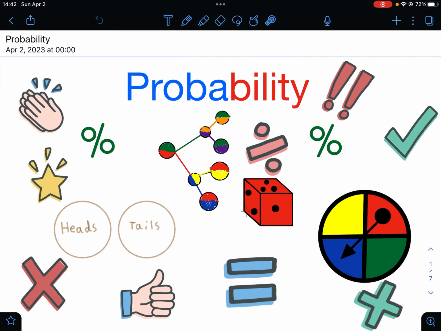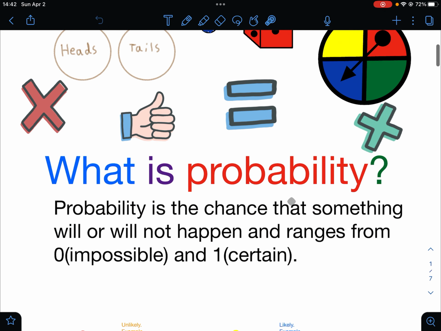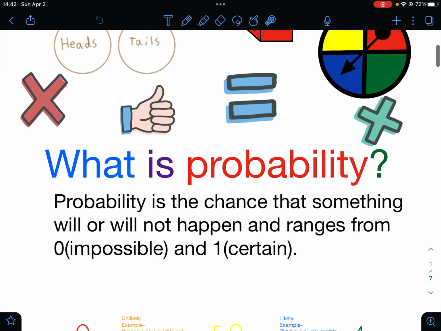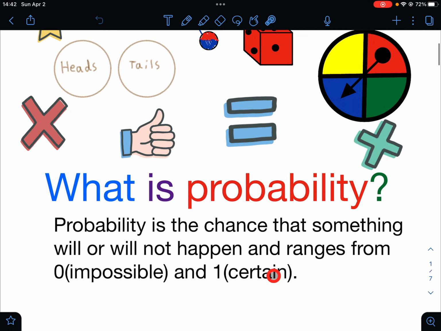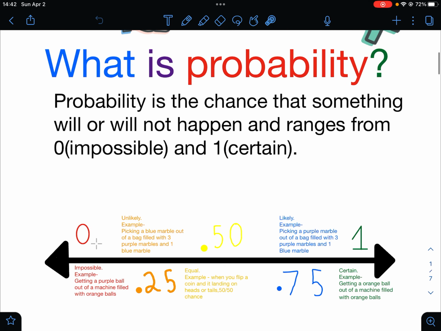So this here is probability, and I'm going to be teaching you about probability. What is probability? Probability is the chance that something will or will not happen, and it ranges from 0, impossible, and 1, certain. As you can see here, this is 0, impossible. 1 here is certain. This is likely. Here's the example.